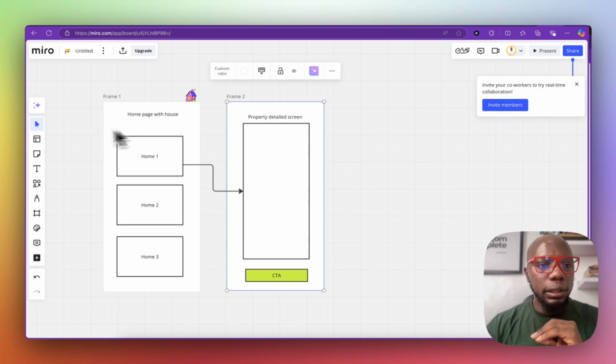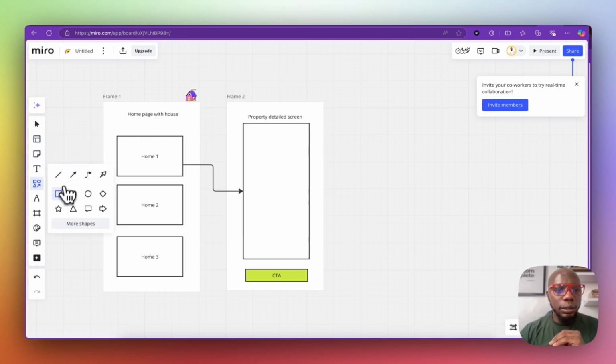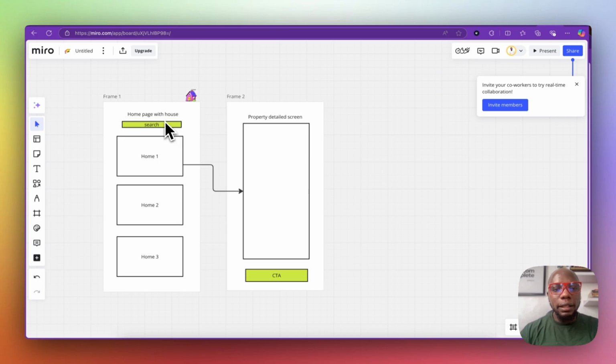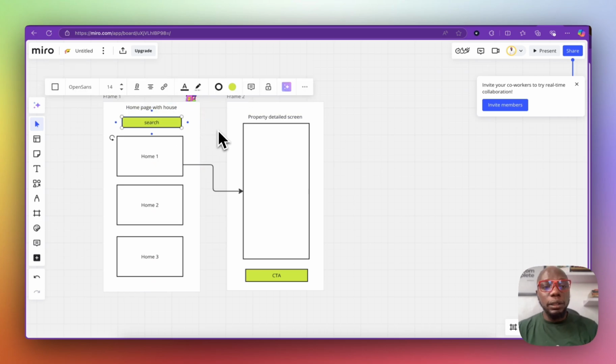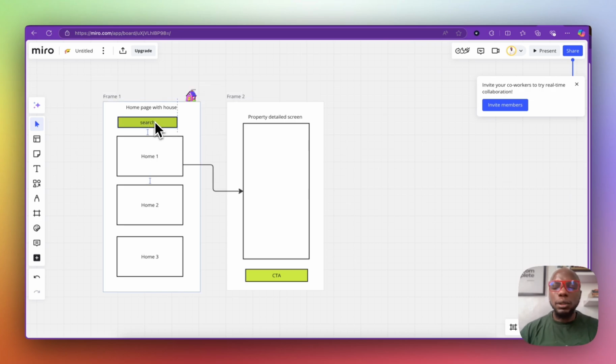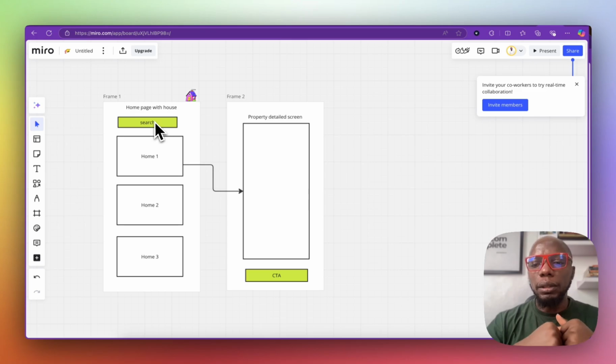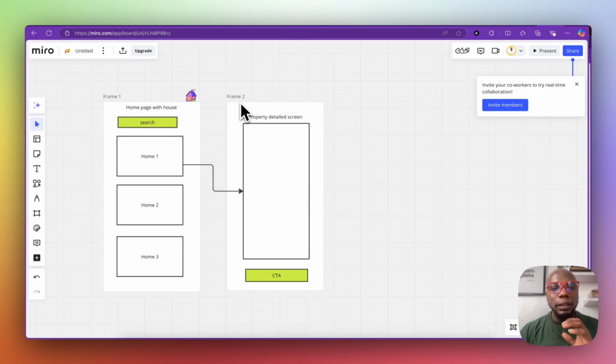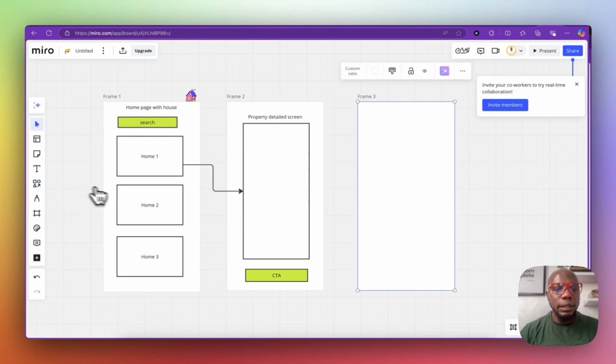And one major thing also, you need a search function. Users have to be able to search, right? They need to be able to search because sometimes you might have like 1,000, 2,000 listings in your mobile application. So you don't want users to keep scrolling down all 2,000, you just want them to be able to search, right? And then you also need another screen, and that screen is going to be for authentication.